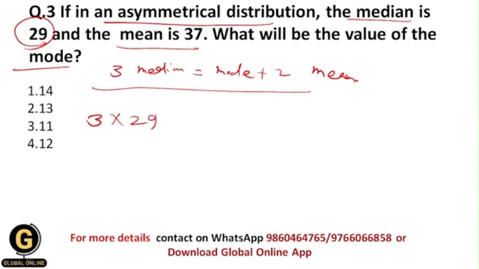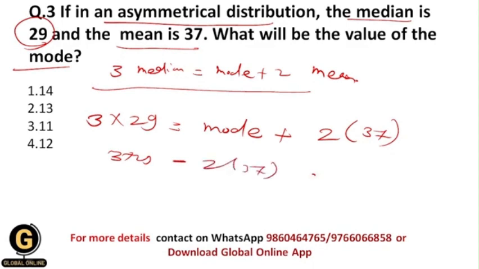So 3 cross 29 is equal to, we need to find out the value of mode, so plus 2, keep the value of mean. Then do this, 3 cross 29 minus 2 cross 37 is equal to mode. Then you will get the value of mode which is equivalent to 13. Okay, that's why your correct answer should be 2.